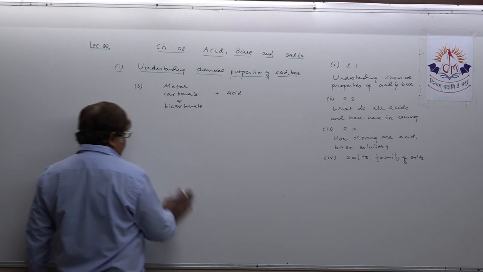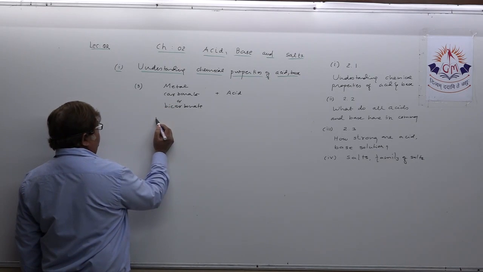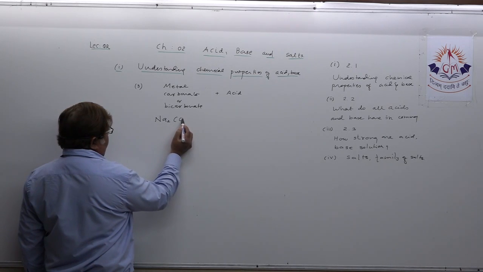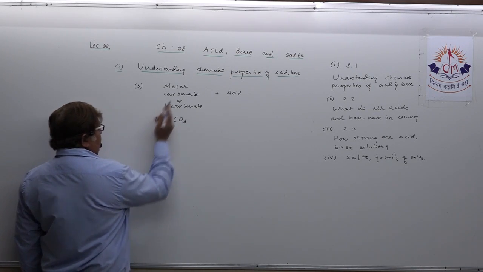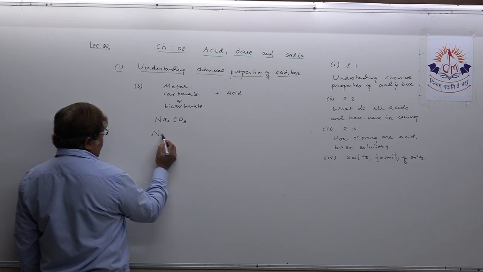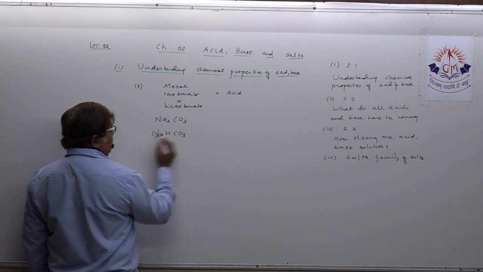So just to list it out, suppose you take one metal carbonate, suppose I write sodium carbonate. Or if you want to take metal bicarbonate, suppose I write sodium bicarbonate.